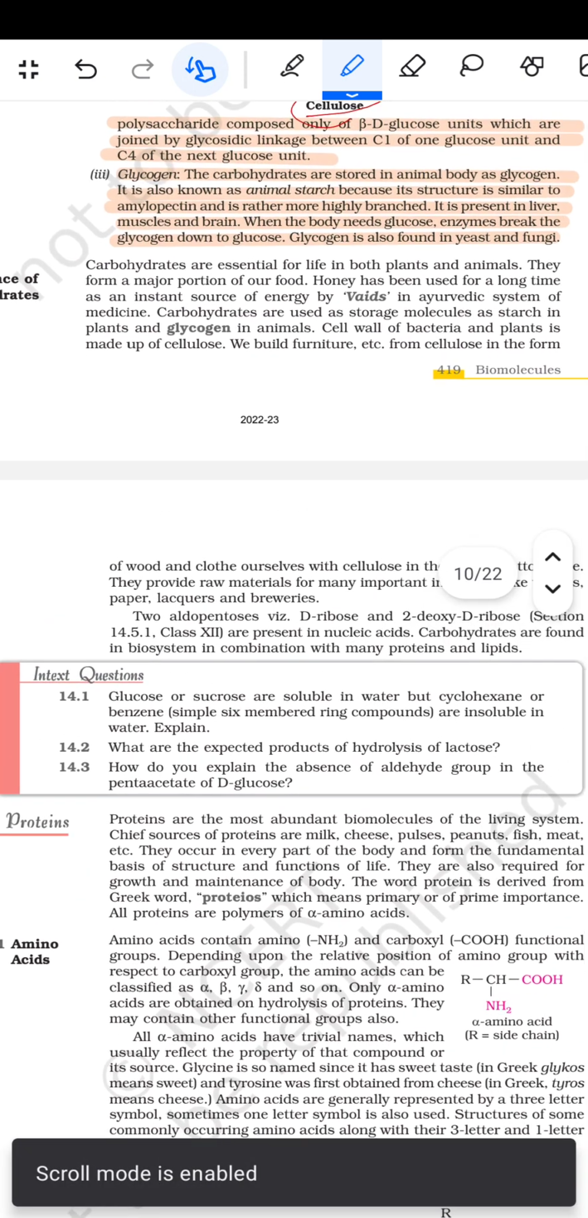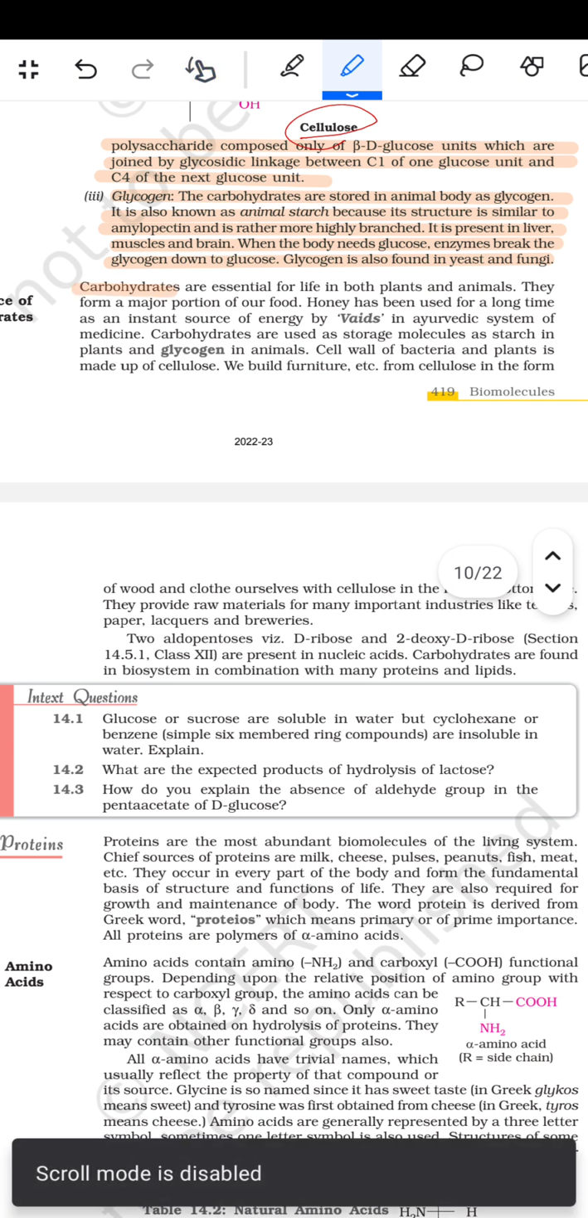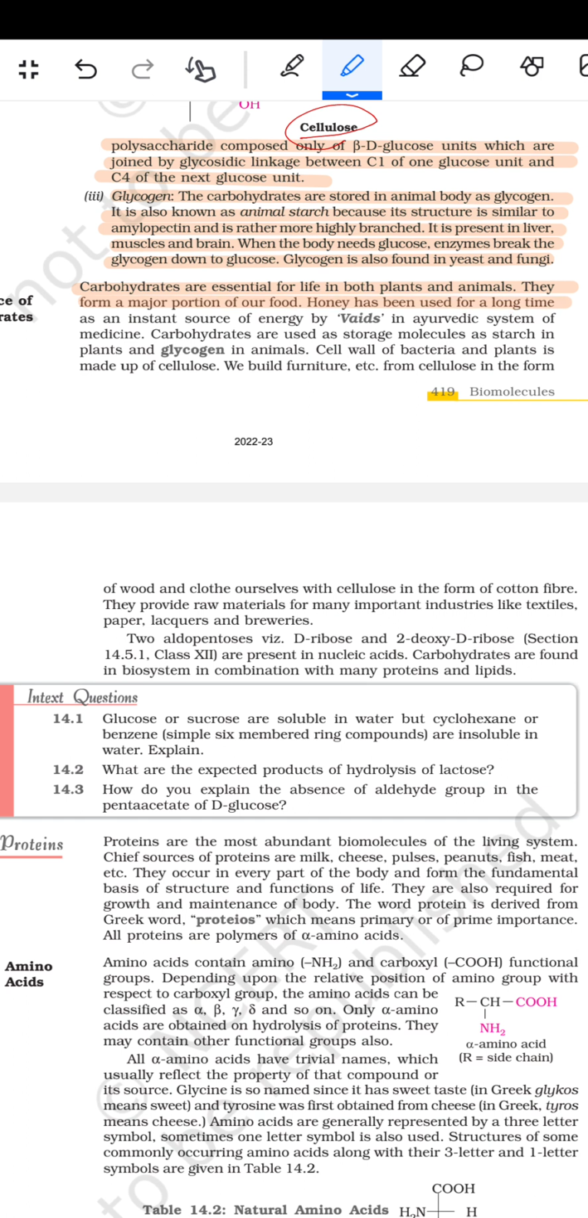Importance of carbohydrates. Carbohydrates are essential for life in both plants and animals. They form a major portion of our body. Honey has been used for a long time as an instant source of energy by the Vaids in the Ayurvedic system of medicine. Carbohydrates are used as a storage molecule as starch in the plants and glycogen in the animals.